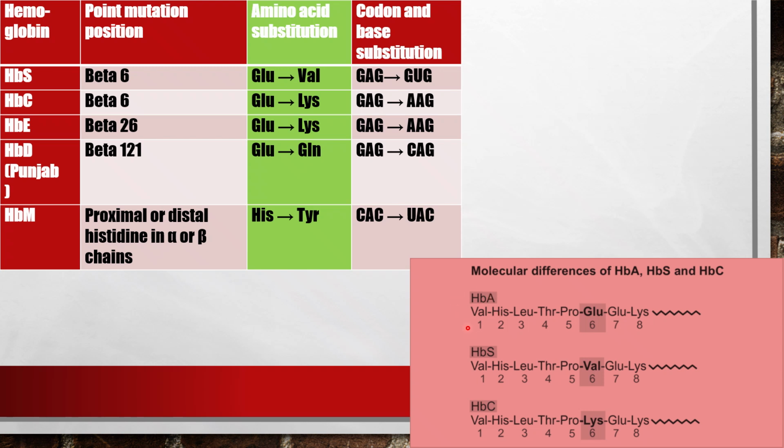So these are the molecular differences in HbA, HbS, and HbC. HbA is the adult human hemoglobin. There is a glutamic acid at the sixth position, which is replaced by valine in sickle cell anemia or HbS trait. Similarly, in HbC, that is the Cooley's hemoglobin, the replacement has happened by lysine in place of glutamic acid.